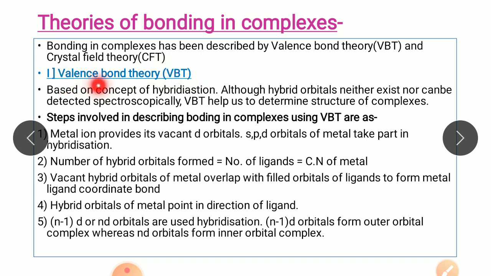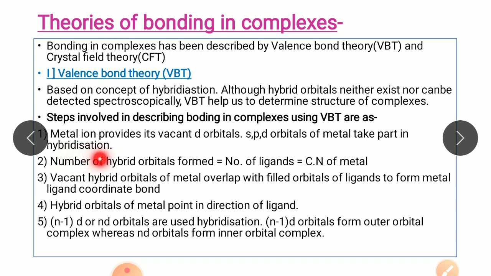Now valence bond theory is based on the concept of hybridization. We know that the hybridization concept is a theoretical concept, that is, these hybrid orbitals neither exist nor can be detected spectroscopically, but they help us to determine the structure of the complexes. So let's study the steps which are used to describe the bonding in complexes using VBT. So the first step is the metal ion provides its vacant d orbitals. s, p, d orbitals of metal take part in the hybridization.